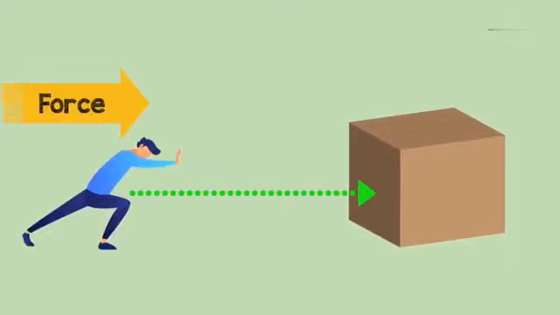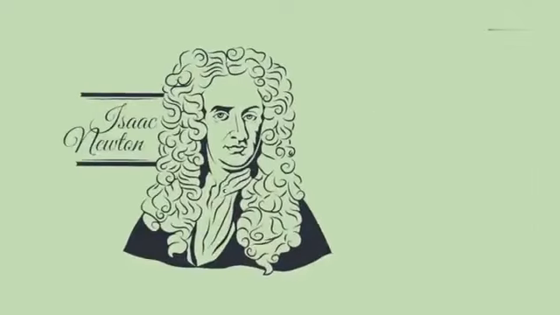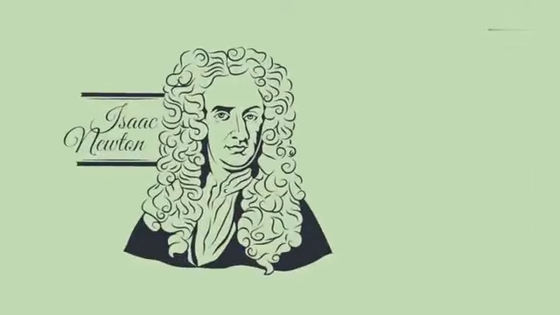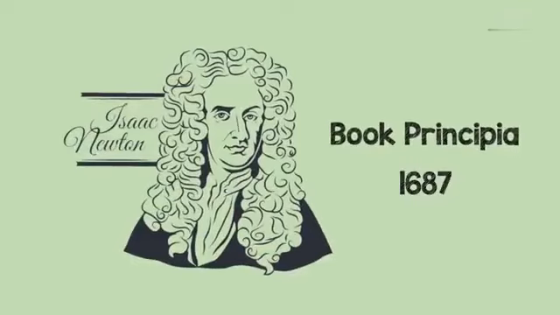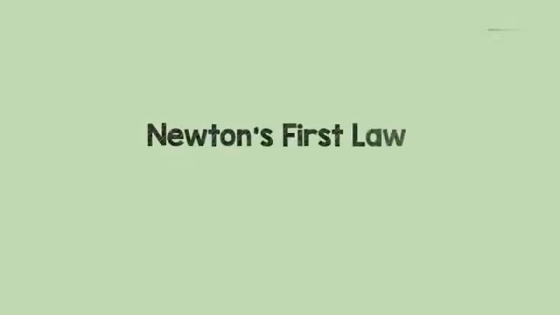These laws were first formulated by an English physicist, Sir Isaac Newton. These 3 laws were published in his book Principia in 1687. Now that we know the history of the laws of motion, let's tackle them one by one.